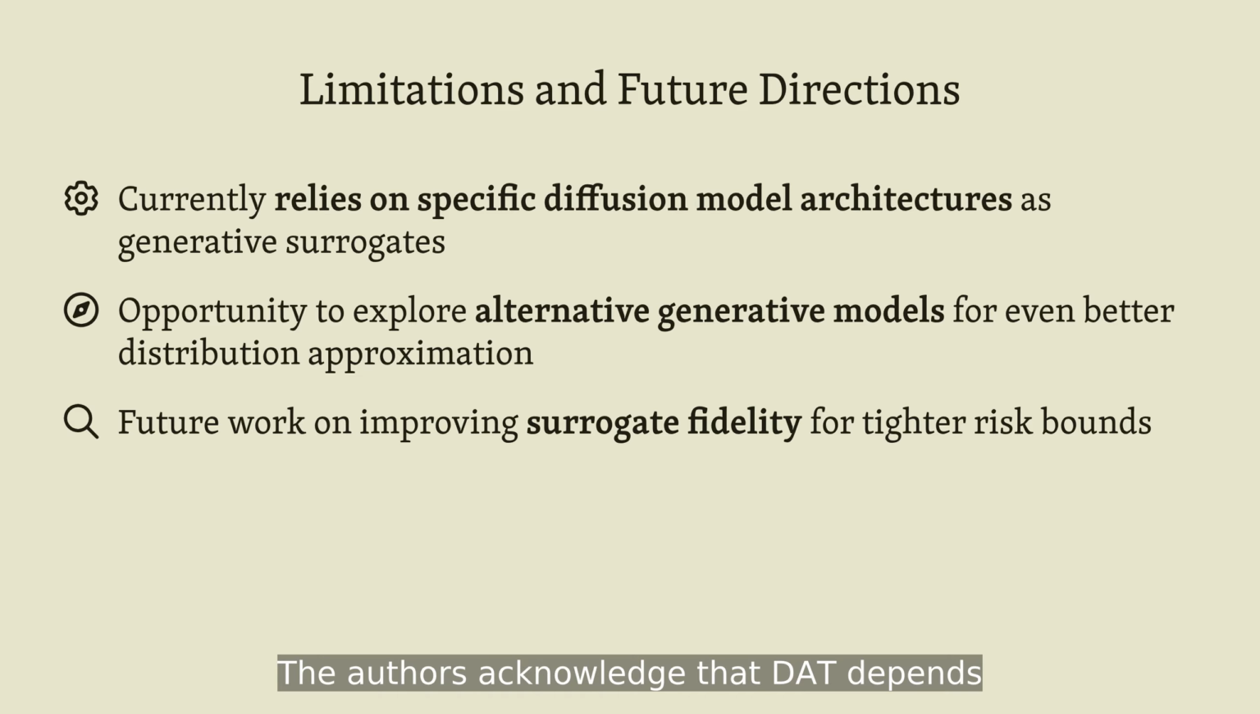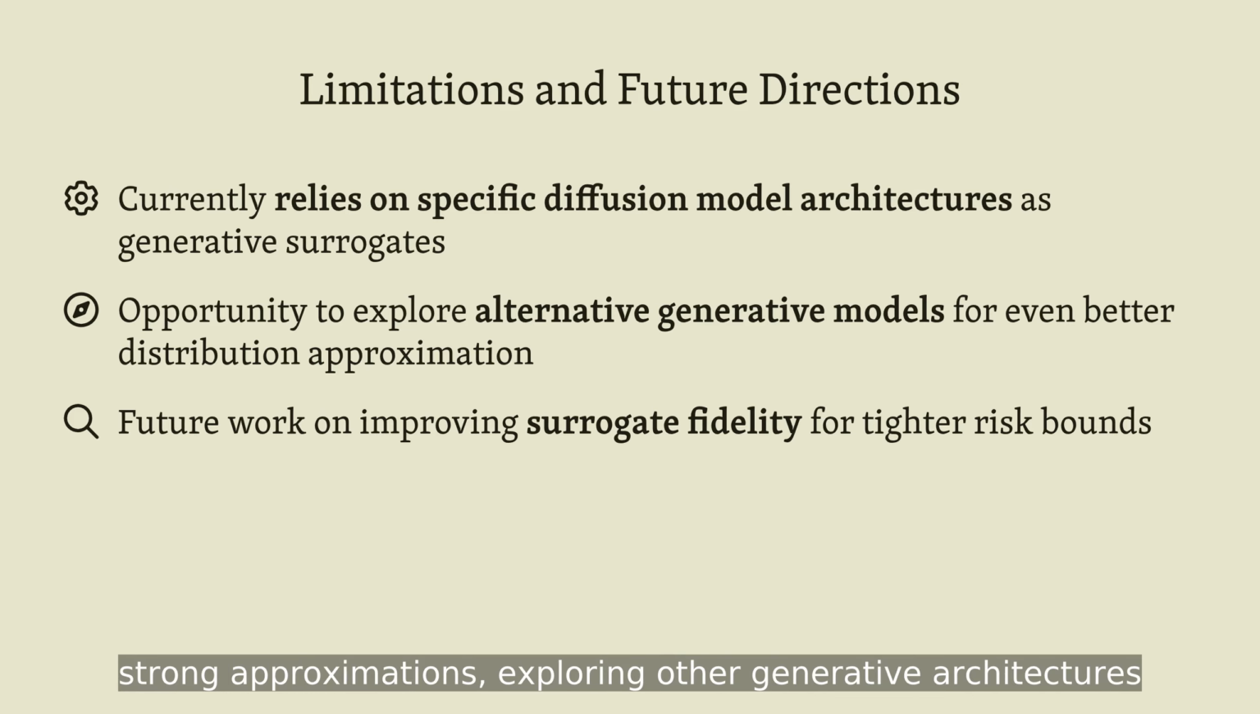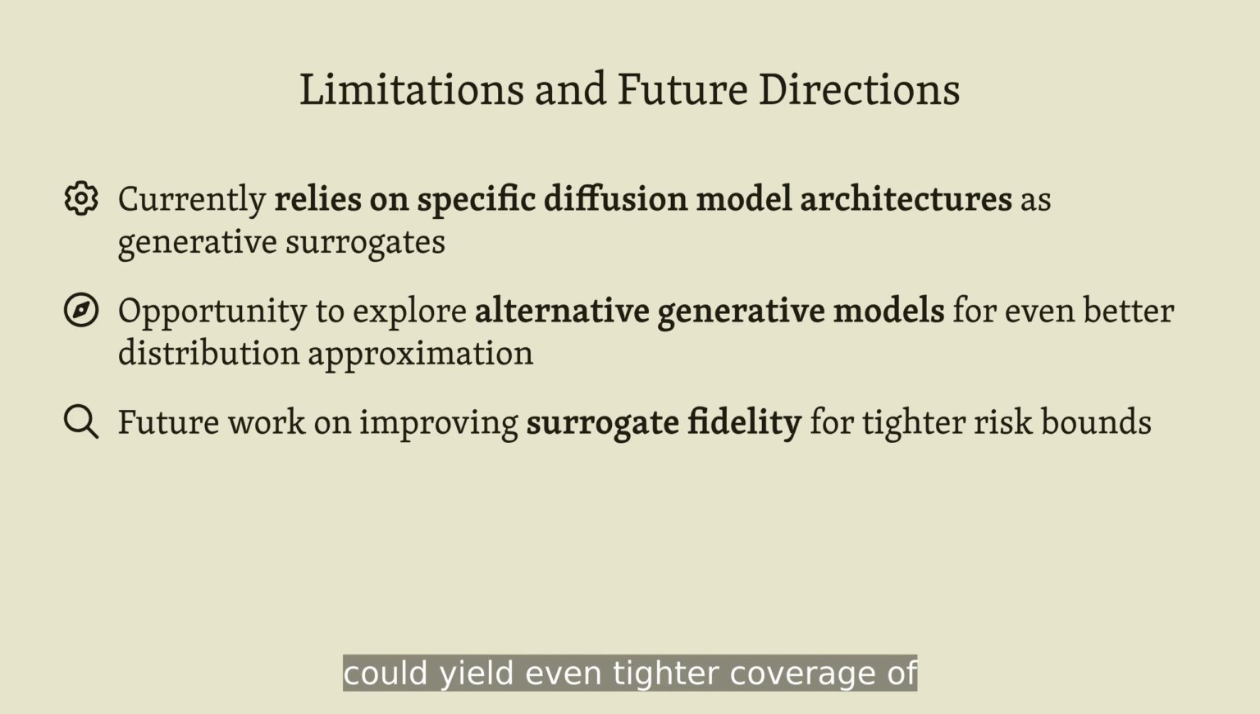The authors acknowledge that DAT depends on the quality of the diffusion surrogate. While current diffusion models provide strong approximations, exploring other generative architectures could yield even tighter coverage of the true data distribution and further enhance robustness guarantees.